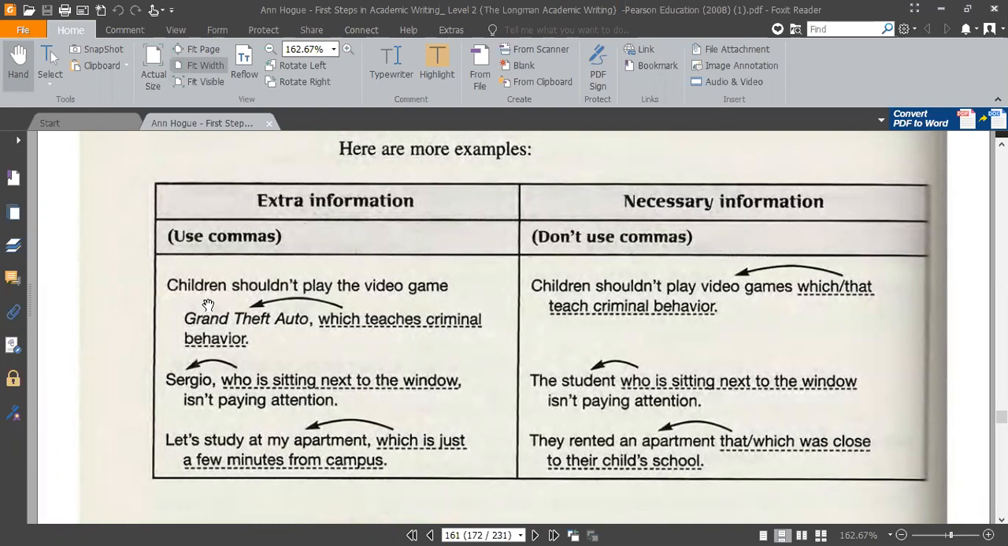Children shouldn't play the video game. You can say children shouldn't play the video game like Grand Theft Auto, which teaches criminal behavior. So here, which teaches criminal behavior is extra information, because the game name is given. So you have to bring a comma here. Read the second sentence as well.